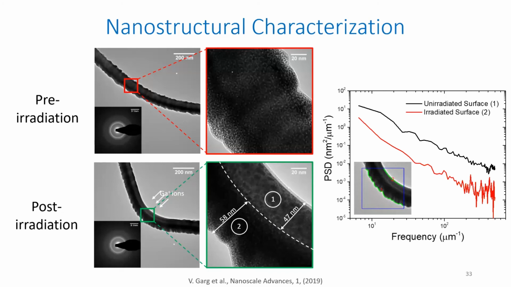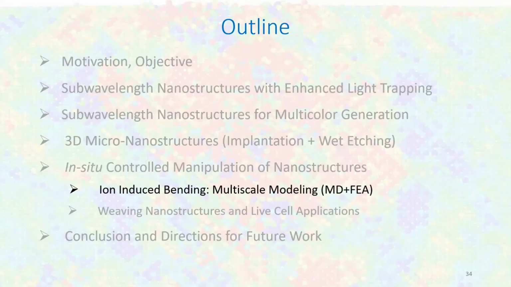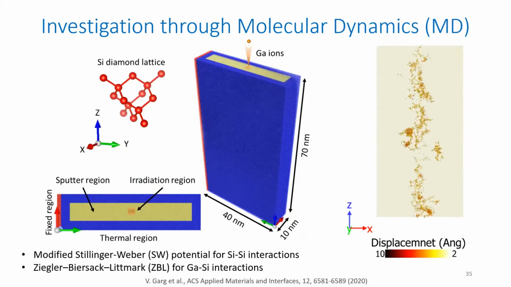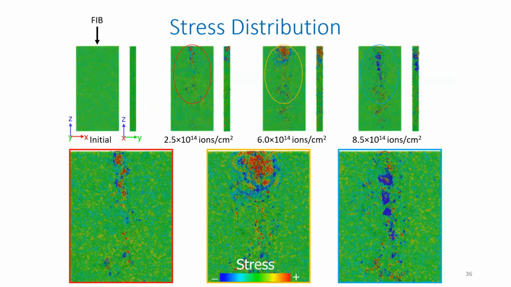So to have a further understanding, we tried to have multi-scale modeling. We set up molecular dynamics simulations to understand the generation of these stresses due to the gallium ion radiation. And so this is what we found. Initially, when we are hitting the gallium ions on the surface, we observe the generation of localized stresses, which keep on changing when you have more incident ions on the surface. So essentially, this is the reason you observe the formation of tensile stresses at the beginning, and when you increase the dose, you see the formation of compressive stresses. So that should essentially lead to the bidirectional bending formation here.